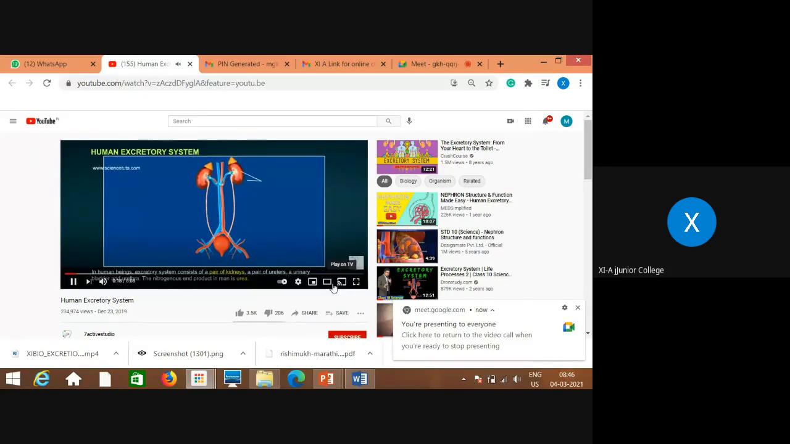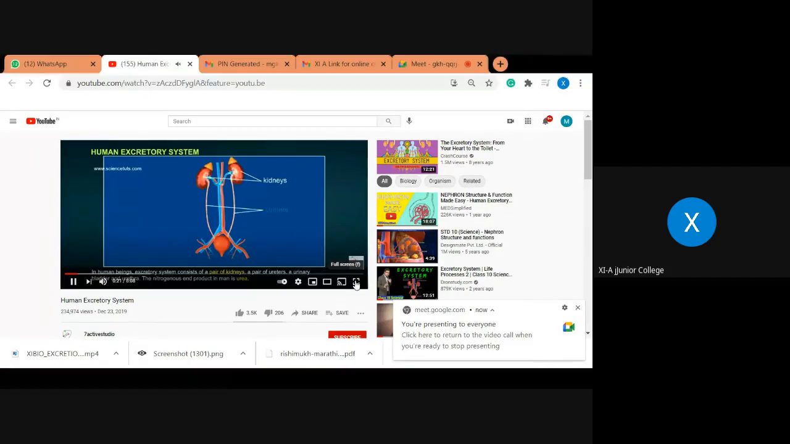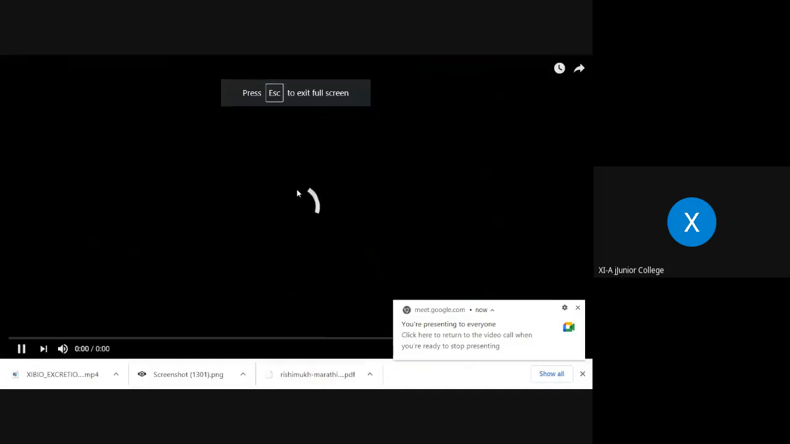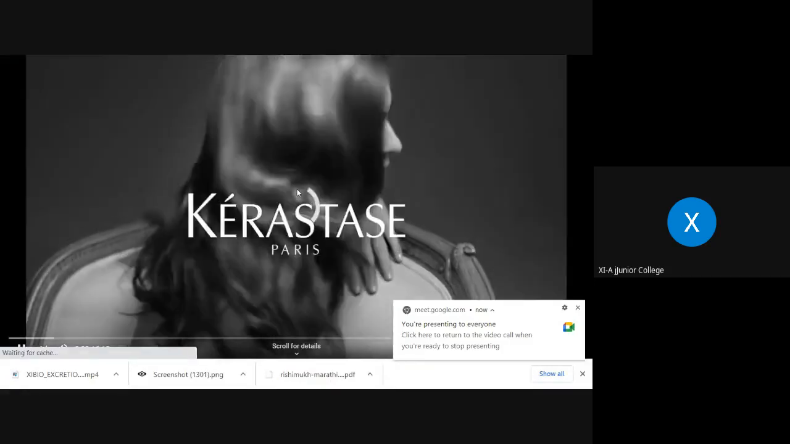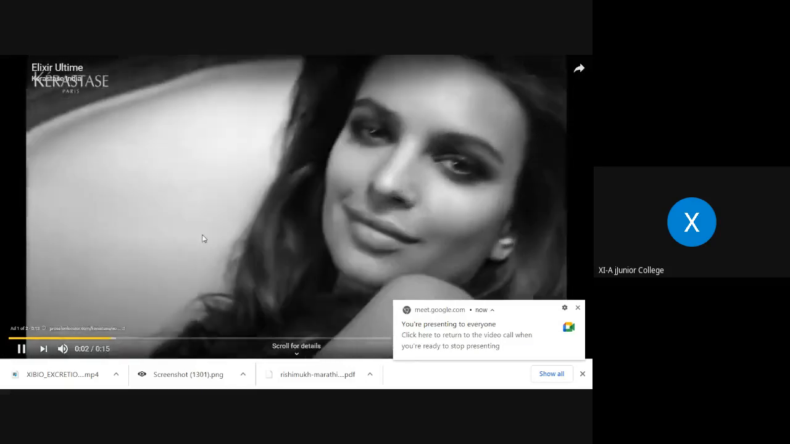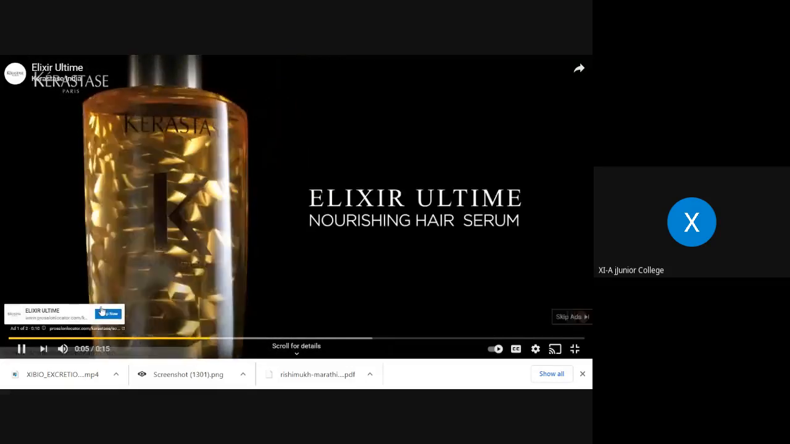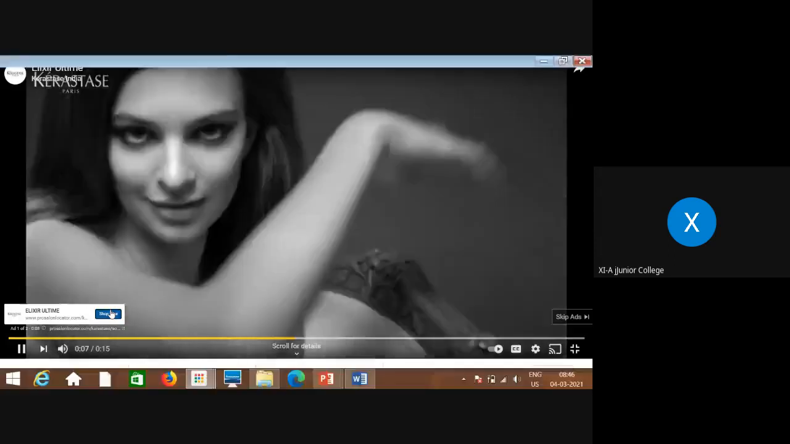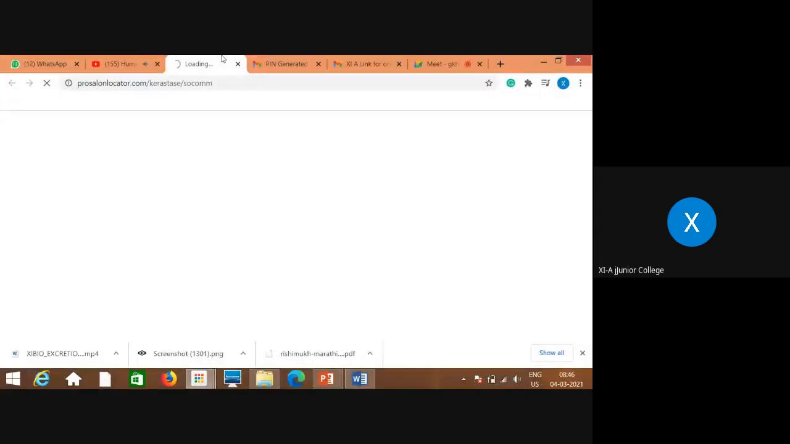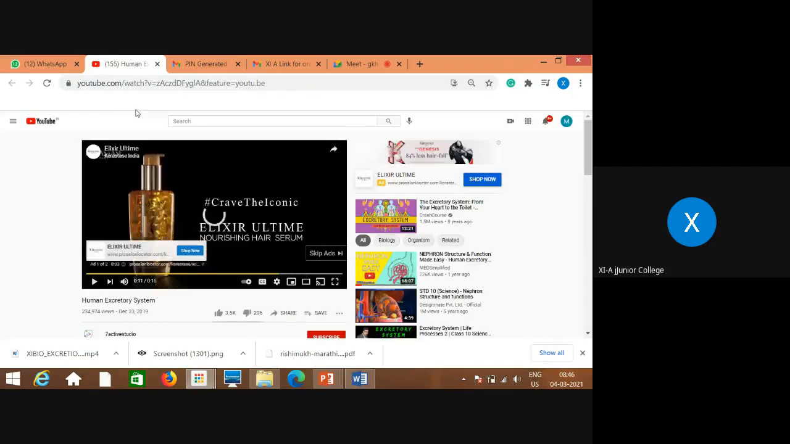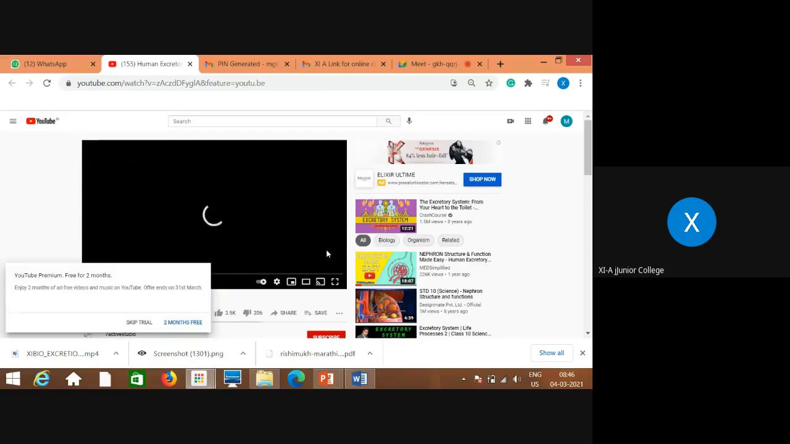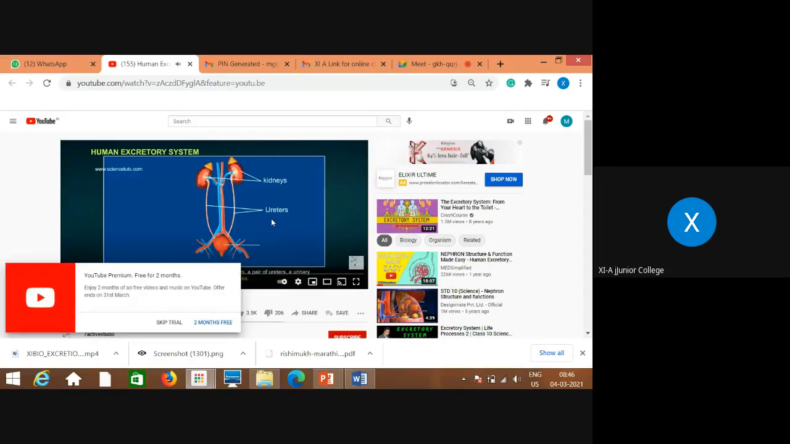Consists of a pair of kidneys, a pair of ureters, a urinary bladder, and urethra. The nitrogenous